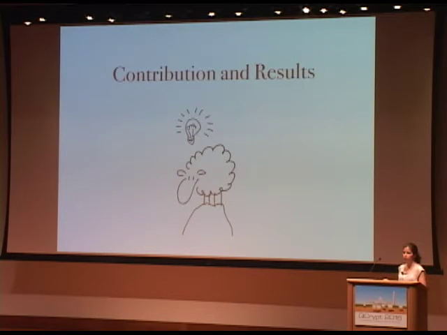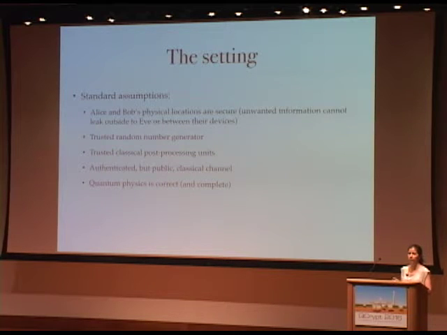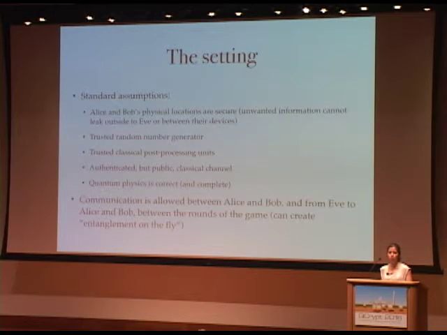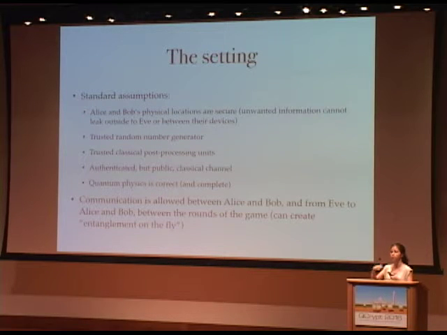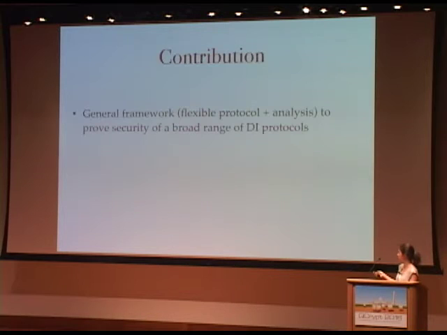Before I start the contribution, let me just mention that we work in the standard setting of device independence. Roger mentioned some of the assumptions, and all of the relevant assumptions are listed here, and you can see them later. But this is really the standard setting. Also, as in previous works, we allow for communication between Alice and Bob, and from Eve to Alice and Bob, between the rounds of the protocol. This is important for practical reasons, because it means that in an experiment, it's possible to distribute the entanglement on the fly, so it's not necessary to create large-scale quantum memories. So this is nice.